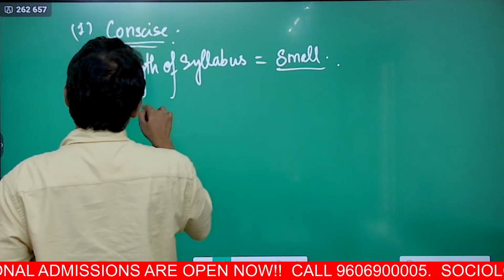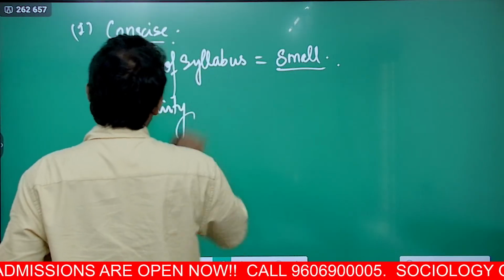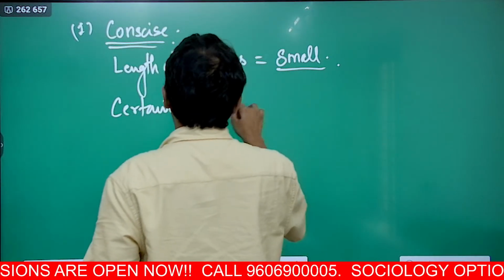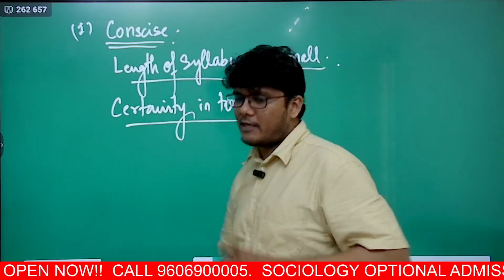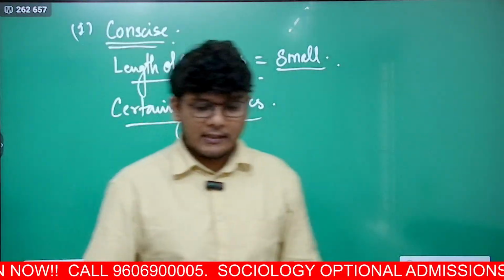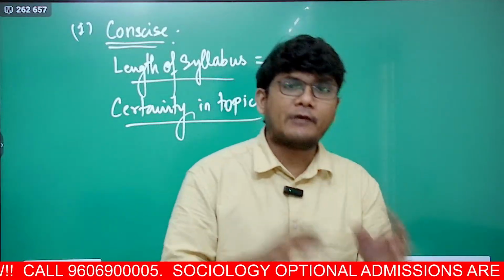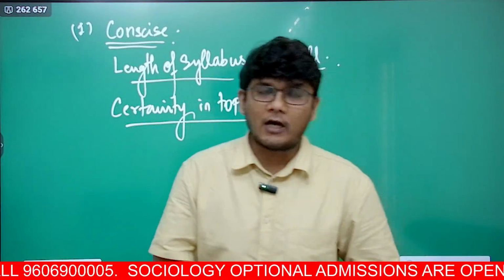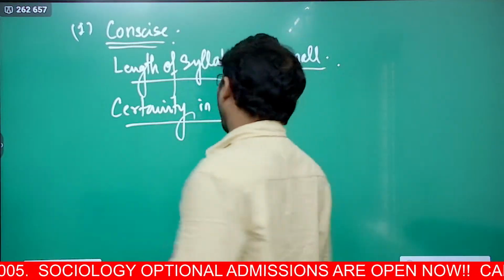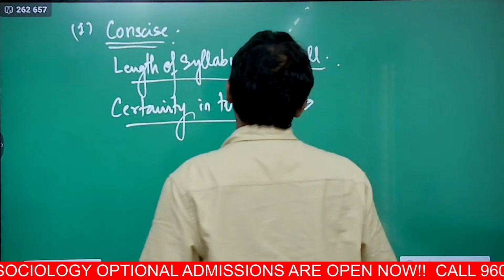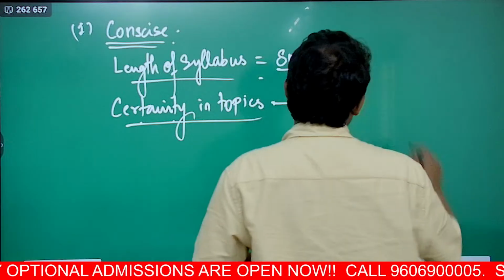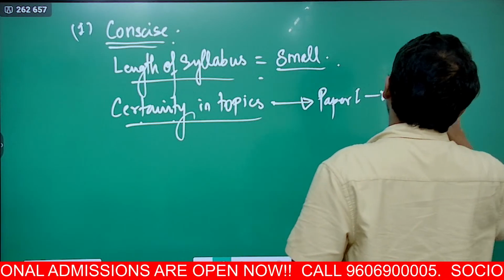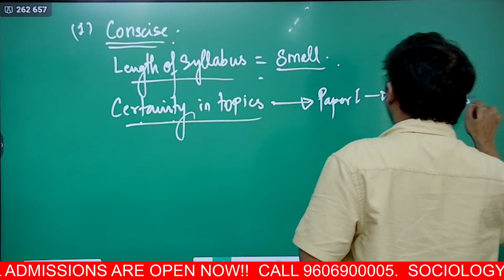Second, there is a huge amount of certainty in topics. What do I mean by that? I mean that there are certain topics from which a lot of questions would come, and that is almost a certainty. An example is that in sociology optional paper 1, you have 6 sociology thinkers.